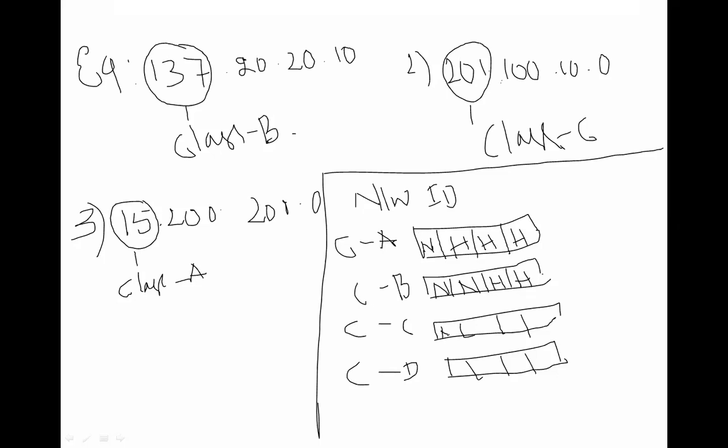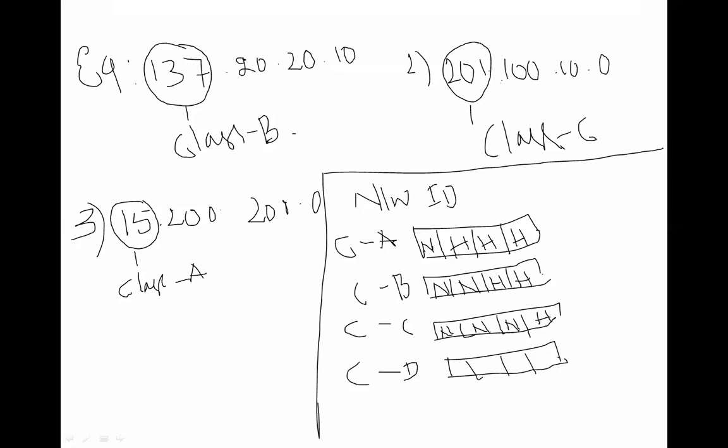For class C, the first 3 octets are for network and the last octet is for host. Got it?